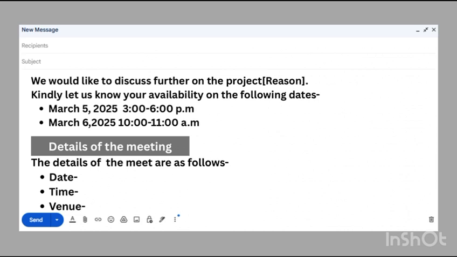We would like to discuss further on the project, whatever is the reason for the mail. Then kindly let us know your availability on the following dates. You can mention the dates, and if you need to call for the meeting, you can provide the details like date, time, venue. This will provide concise and very detailed information about the meeting.